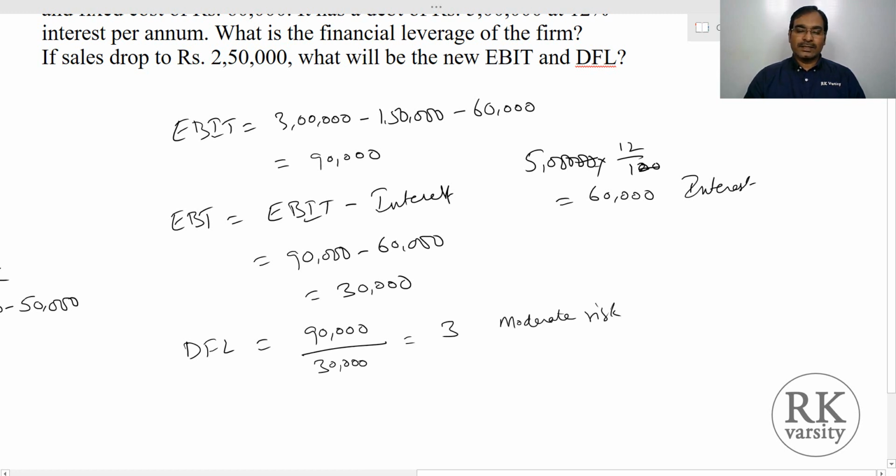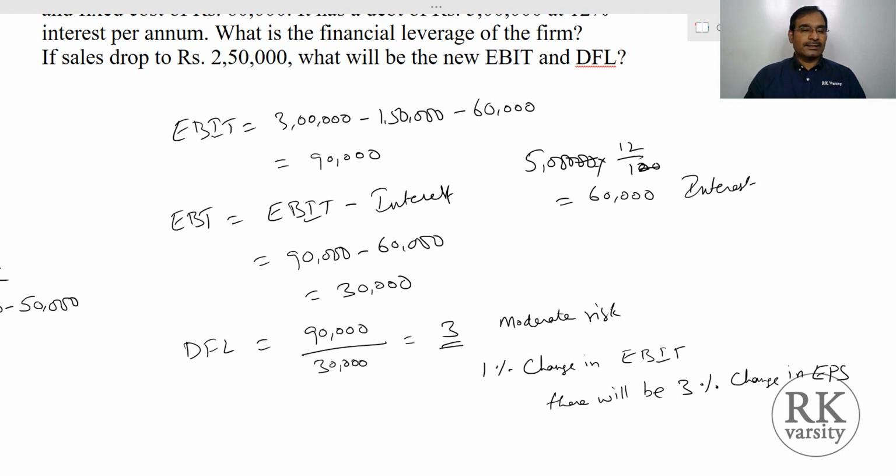What this indicates is the same: if there is a 1% change in EBIT, there will be a 3% change in EPS. So that is 3 times. If your EBIT increases by 1%, then EPS will increase by 3%.